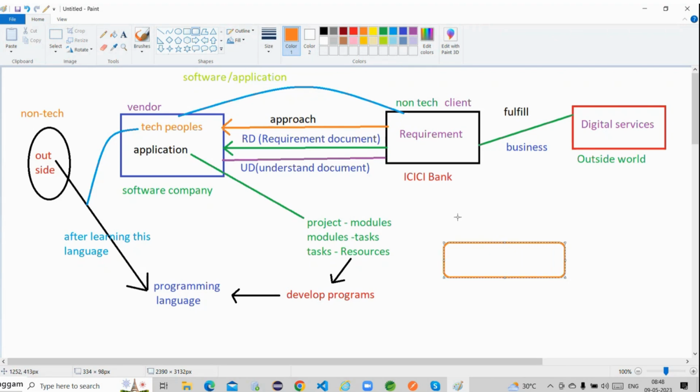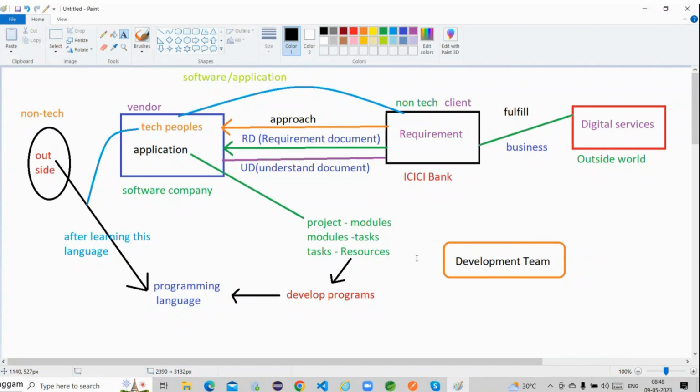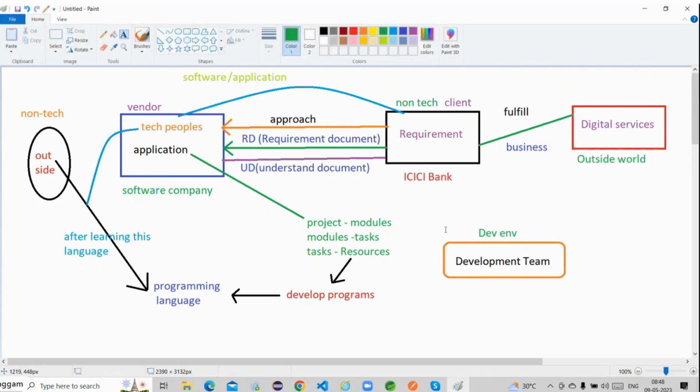So which team is responsible to develop this particular project, guys? The development team. The development team is responsible to start development of this project. Are things getting clear, guys? So this is nothing but a Dev environment. Yes, this is a Dev environment. Within this Dev environment, the development team is responsible to develop this project.